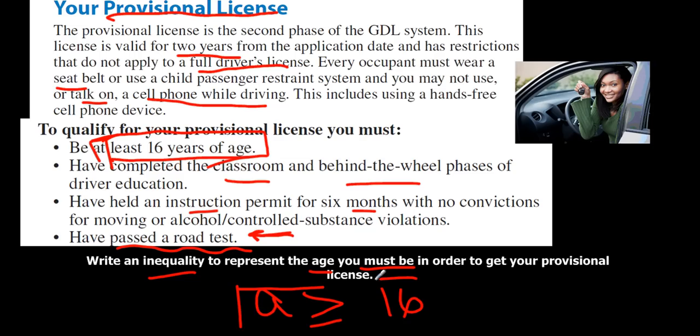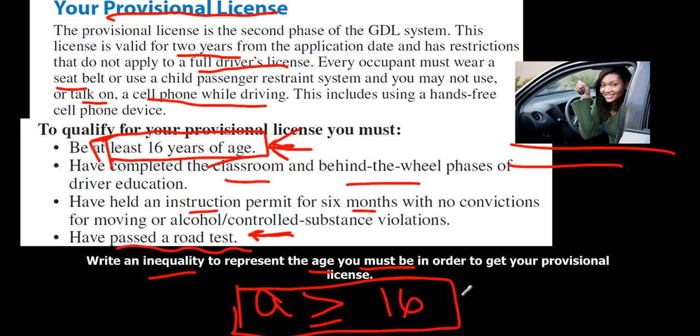This represents all the ages that you could be that would allow you to get the provisional license. There's a whole bunch of rules out there about your license and when you can get your Class D, but we know that at least this is true. And this is the age that we all remember from back in the day. Okay? When you get to get those keys and get behind the wheel.